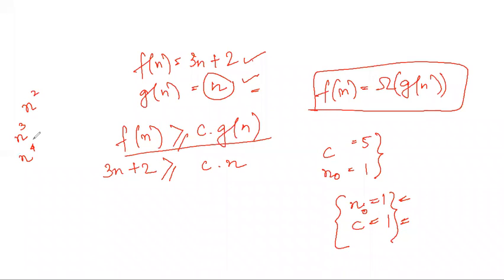But we will give the tightest upper bound, that is from where the upper bound started getting true. And for big omega, we will give the tightest lower bound, that is from where the lower bound started getting true. That tightest value we will be giving, right? So is this tight upper bound, tight lower bound concept of big O and big omega clear?